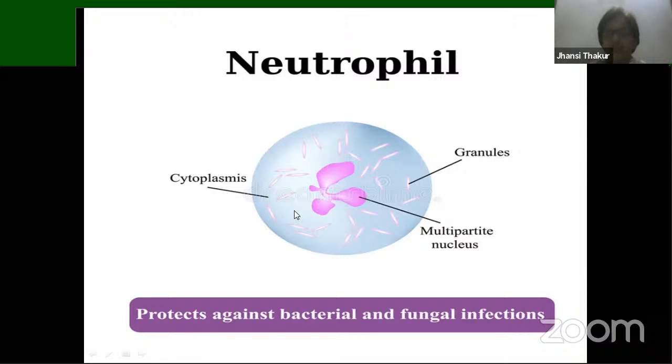The granules over here are small and abundant. These neutrophils are called the microscopic policemen of the body, because what police does, our army does for us. Let's talk about the army, right? They protect us from any kind of foreign invasion. So neutrophils also do the same job.